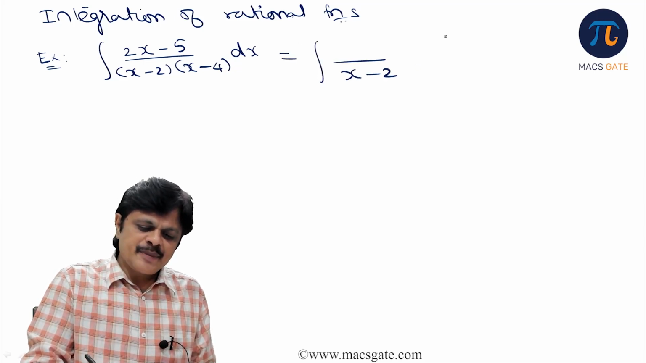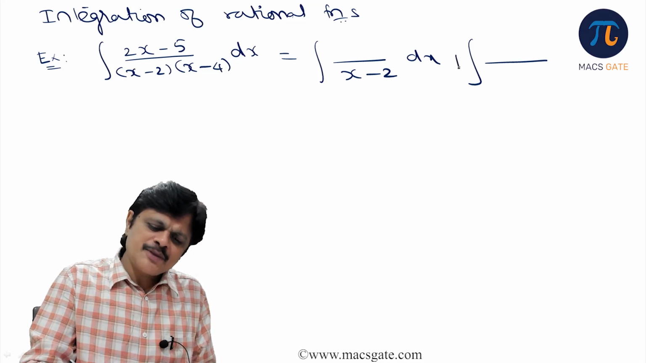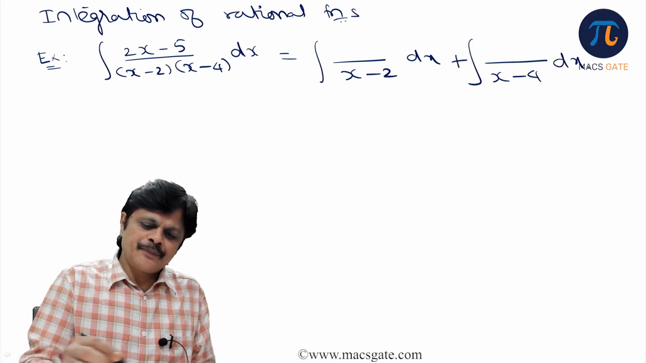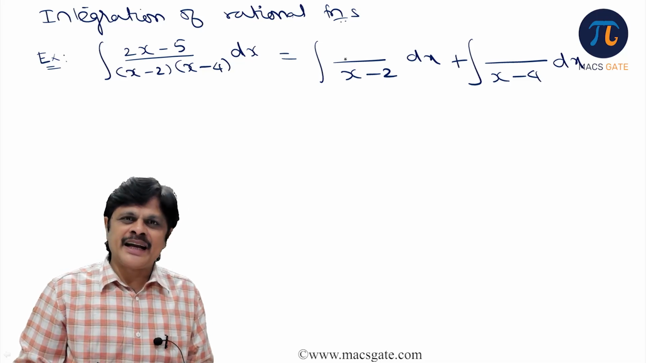A by x minus 2 dx plus or minus, we do not know, that we will put on hold. Let us put plus, we can change later. B by x minus 4 dx. Okay, so we need to find the values of a and b.